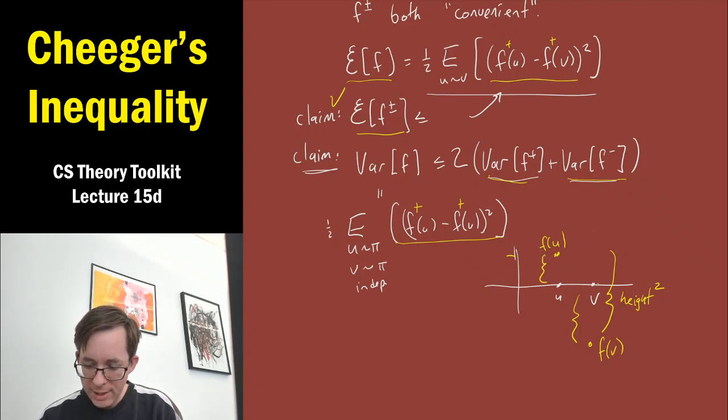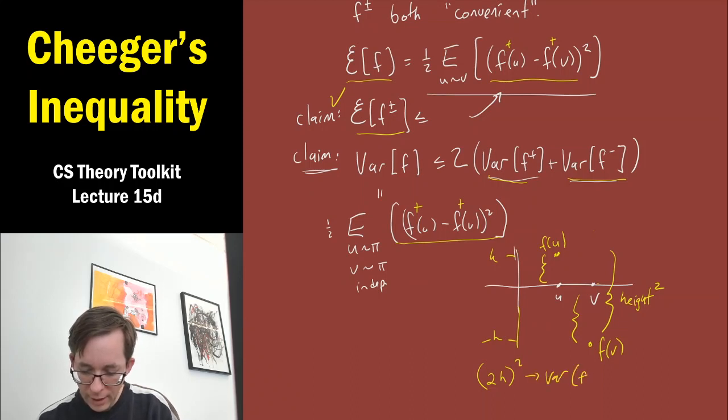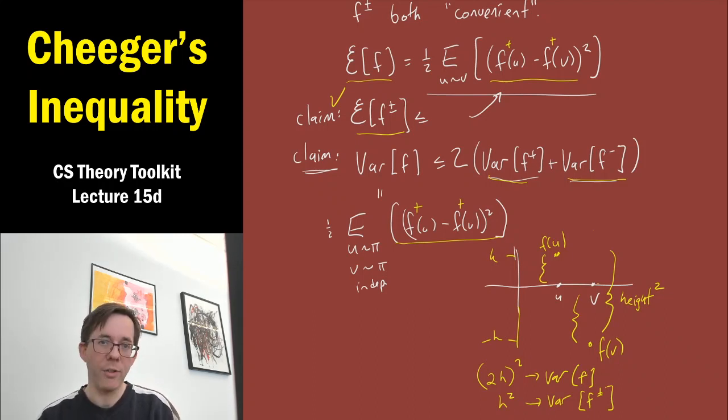So the worst case is if this height were h and this height were negative h, and then f's values were plus or minus h, and then the contribution to the variance of f would be 2h squared. That would go into the variance of f. And you'd only get a contribution of h squared to the variance of f plus and minus. Okay, so when you sum up the contributions to the variance of f plus and minus, you get 2h squared, but f's variance gets 4h squared, and this accounts for the difference of the factor of 2.